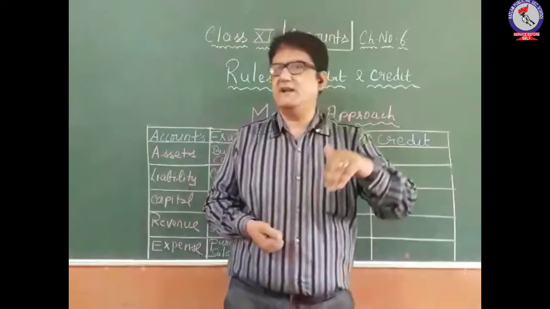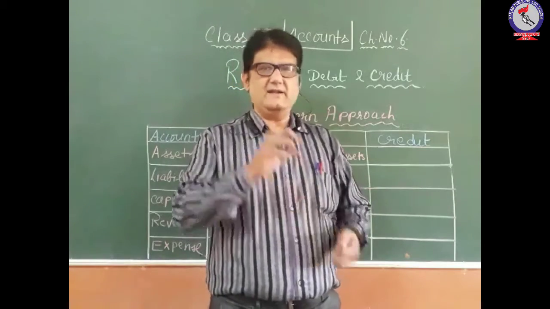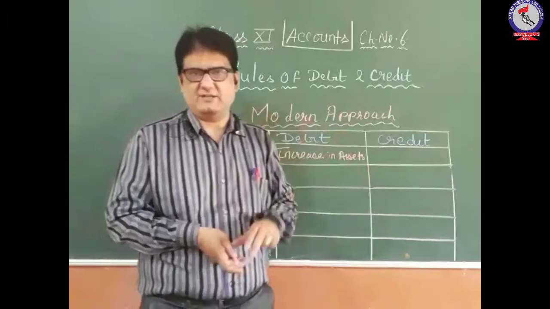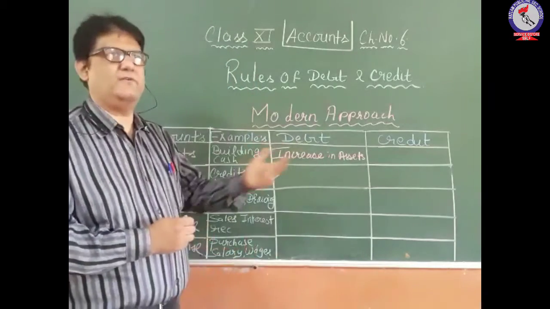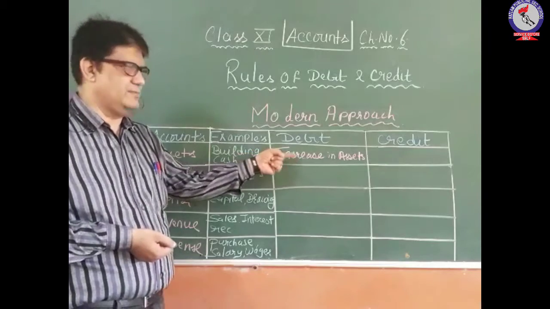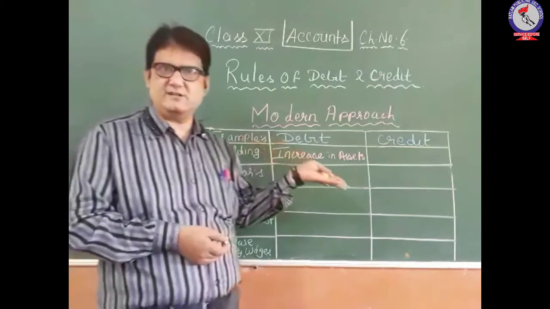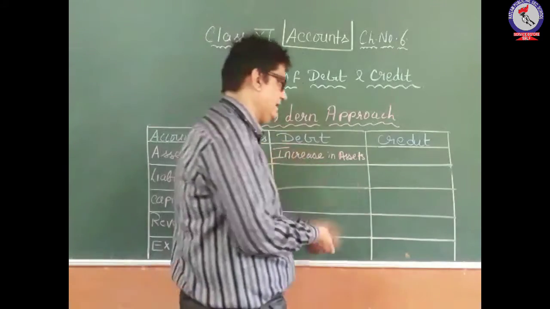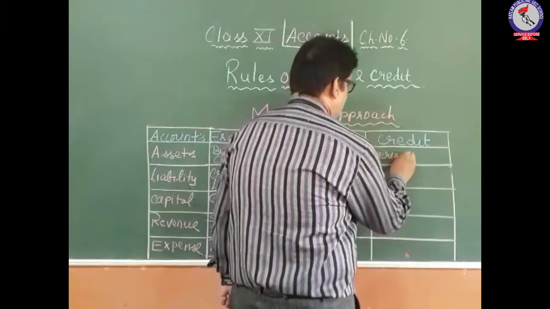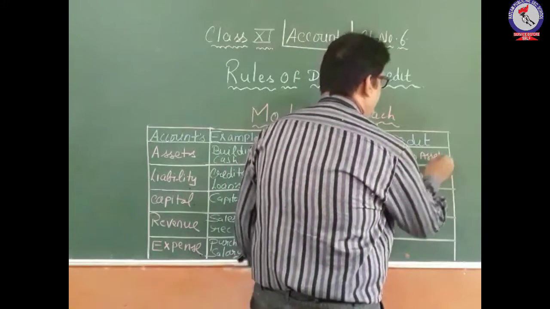Credit, whenever your asset decreases, it should be credited. Let's say for purchasing the building, you have paid 5 lakh rupees cash. So cash is another example of an asset. When you have purchased the building, one asset has increased, so building should be debited, and the other asset has decreased, that is cash has decreased, so it should be credited. So credit whenever your asset decreases. Decrease in asset should be credited.